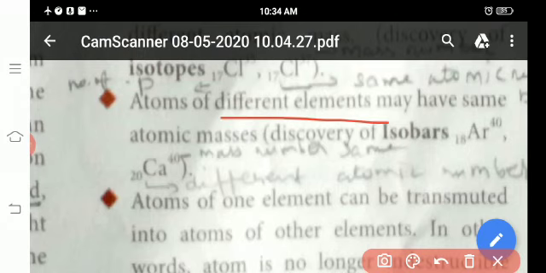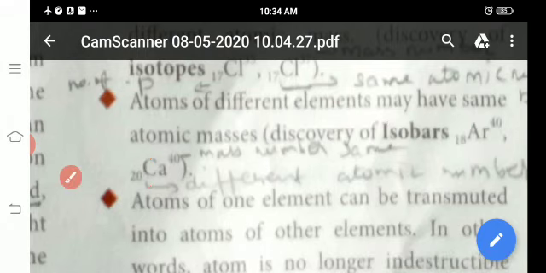Then next point, atoms of different elements. Here different elements have the same atomic mass, which is called isobars. Isobars means different elements. Listen, this is argon, Ar. This is calcium. They are different elements. Isotopes means the same element, chlorine and chlorine, but isobars means different elements.